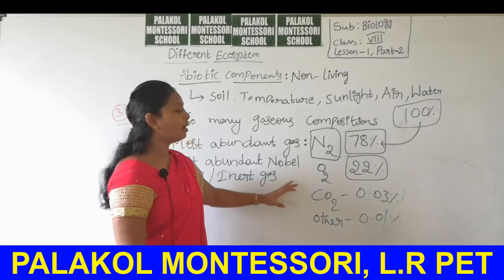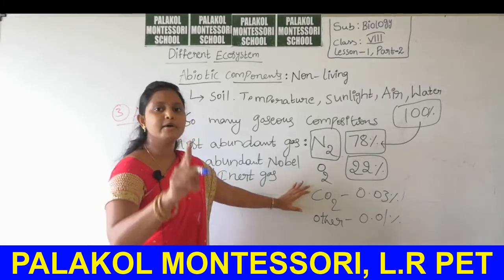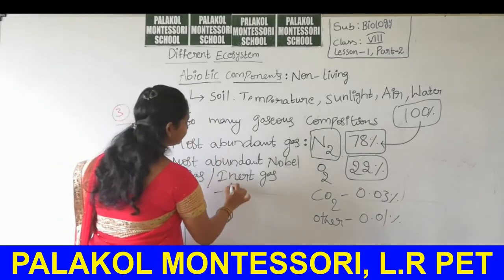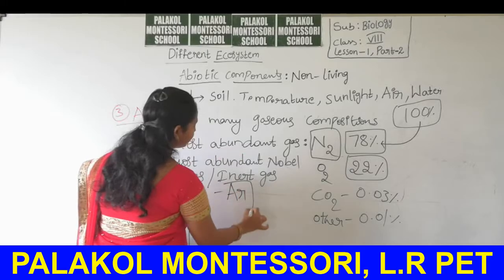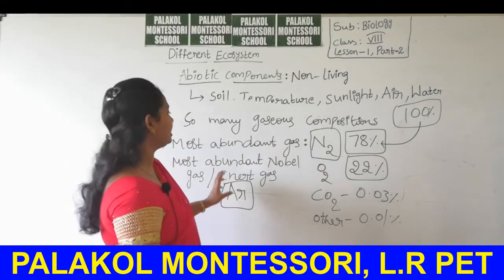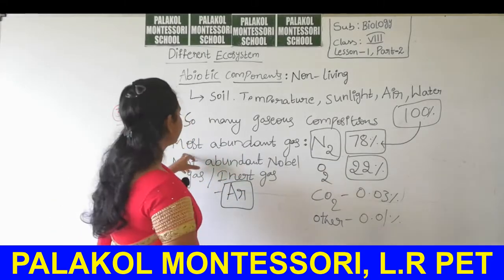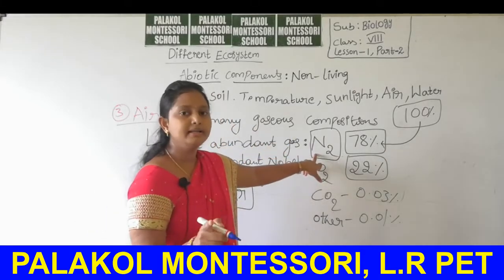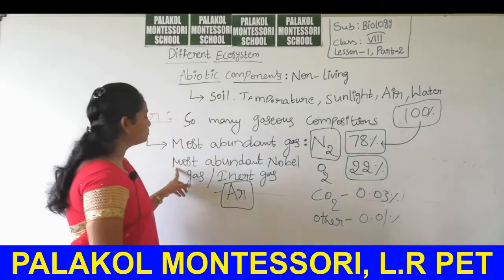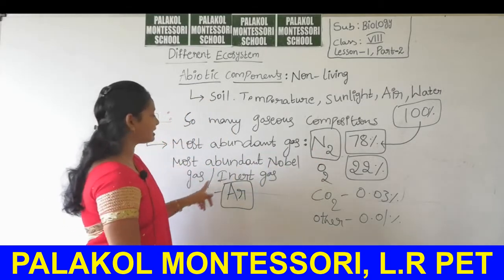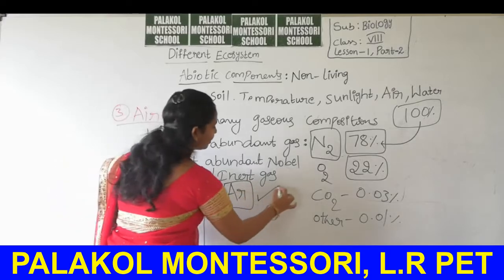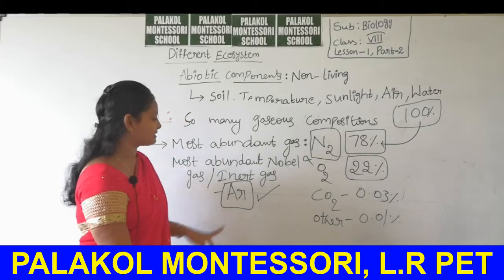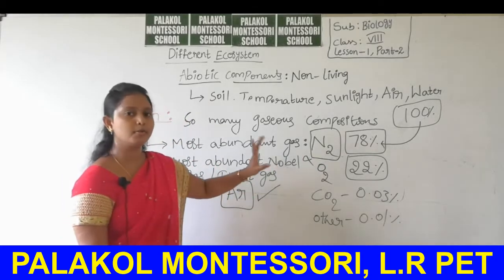Among those noble gases, one noble gas occupies more amount in the air, that is argon. If you get the question in any competitive exam, the most abundant gas in the air is nitrogen, but if the question asks for the most abundant noble gas or inert gas, it is argon, not nitrogen. Nitrogen is not a noble gas, not an inert gas. Argon is the inert gas or noble gas.